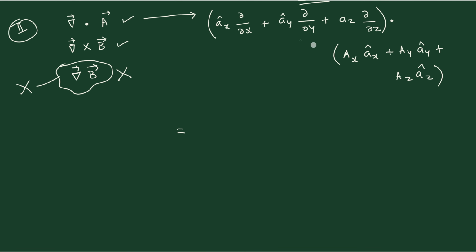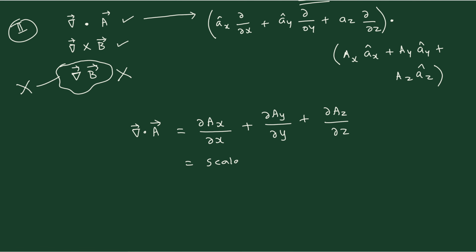If you simplify this, the simplification is easy because with dot product, only i dot i will be 1. All other components go to 0. Therefore, this simplification is quite easy. And we ultimately get dou Ax by dou x plus dou Ay by dou y plus dou Az by dou z. This is what we get after the simplification. And our conclusion is that this quantity is a scalar.